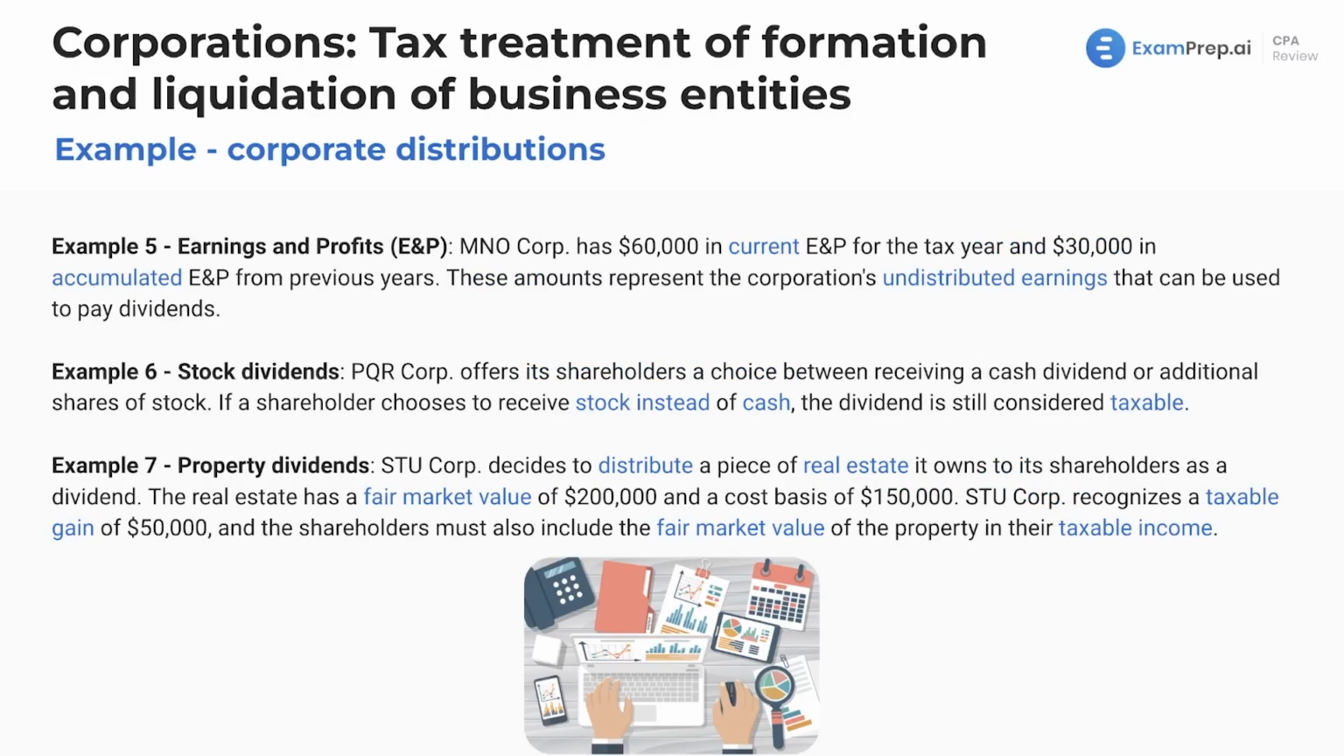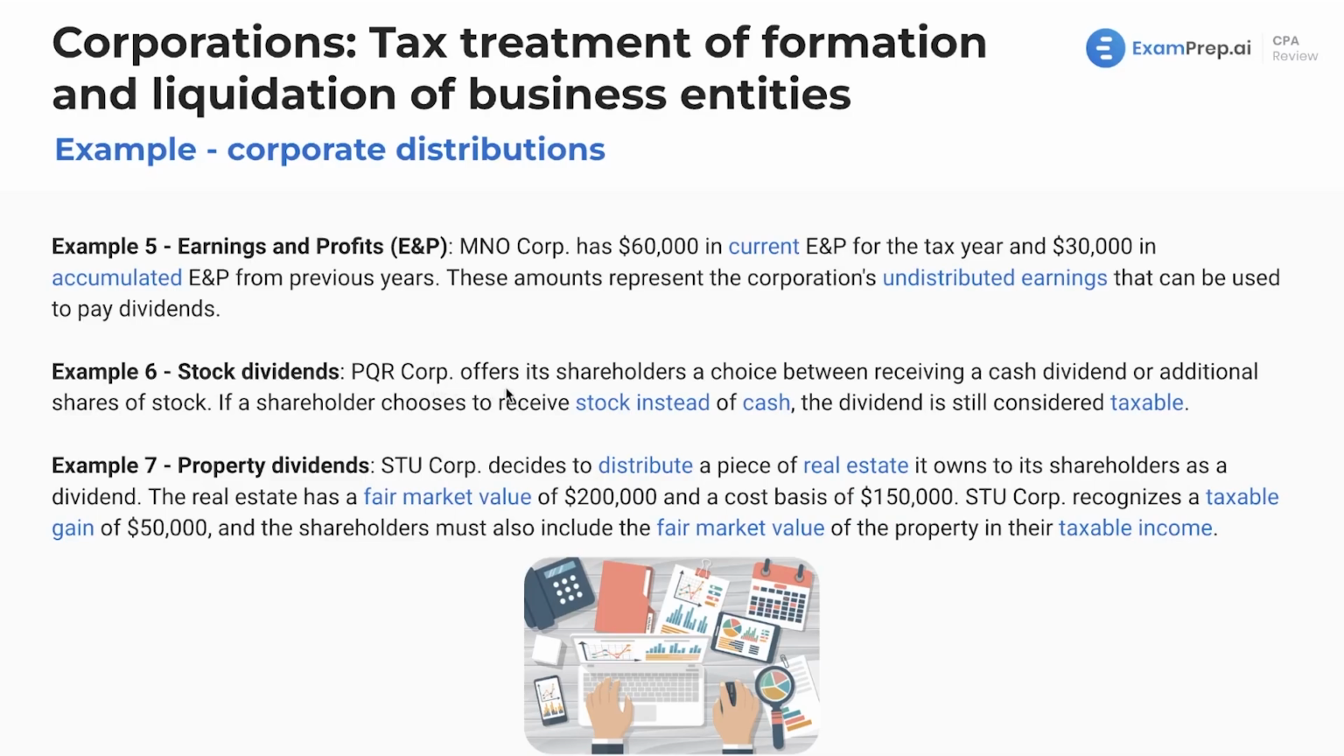All right, more examples. You got to love them. We are going through and learning a lot. MNO Corporation, we've got $60,000 in current E&P for the current tax year and $30,000 in accumulated from previous years. Now, these amounts are going to represent the corporation's undistributed earnings that can be used to pay dividends. Sounds good.